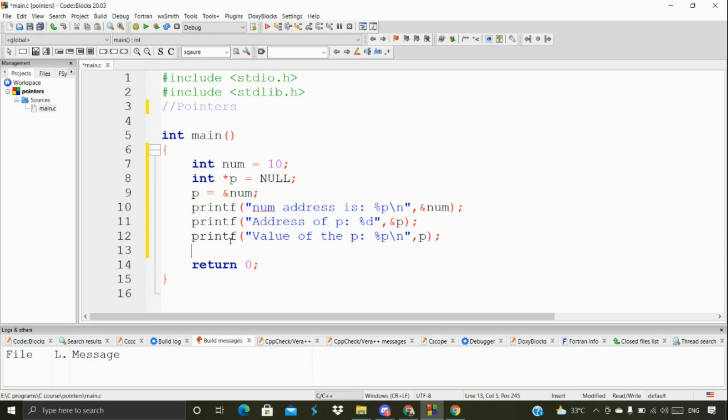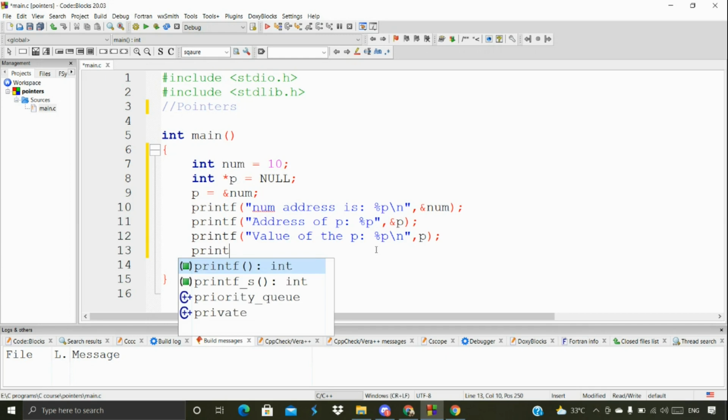Value of p in the sense, the pointer stores the address of another variable. Here we are storing this num. So here also it's an address only. That's the reason I'm mentioning the percentage p here. Sorry, it's not percentage d, it's p only, because we're printing the address, right? So it's p only.